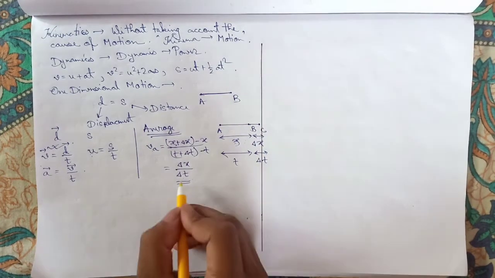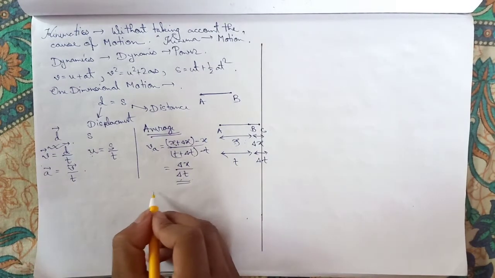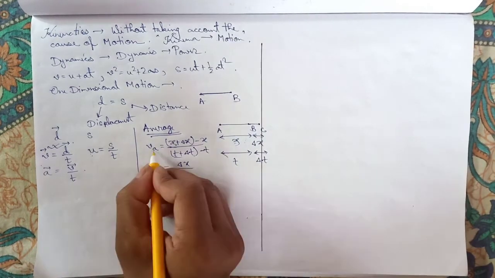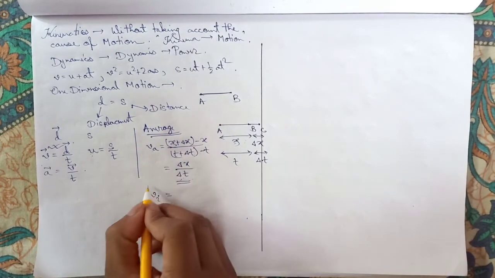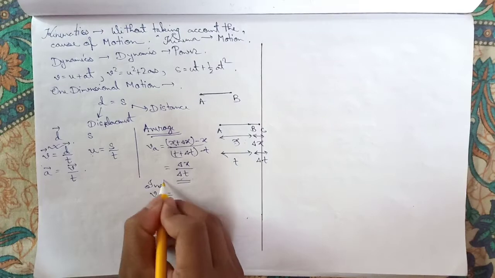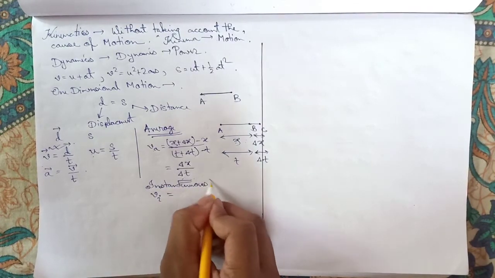What if this time is infinitely small? If this time is infinitely small, then we say Vi. What is Vi? It is instantaneous velocity, or instant velocity.